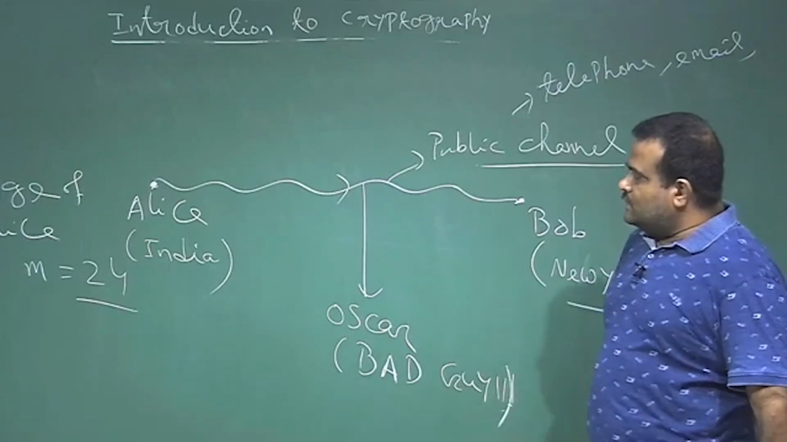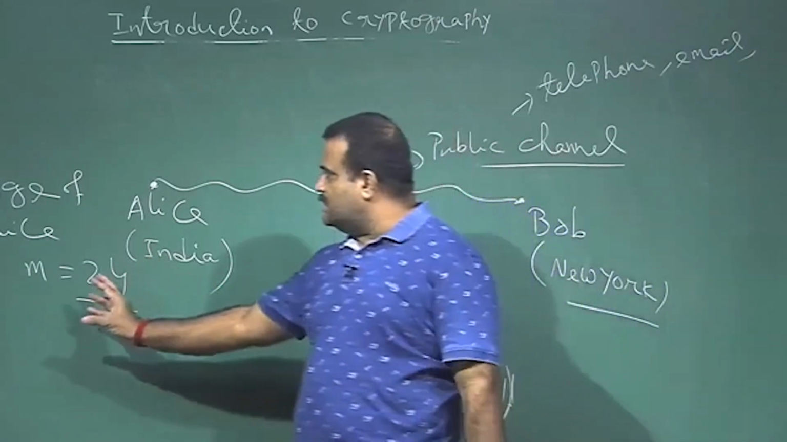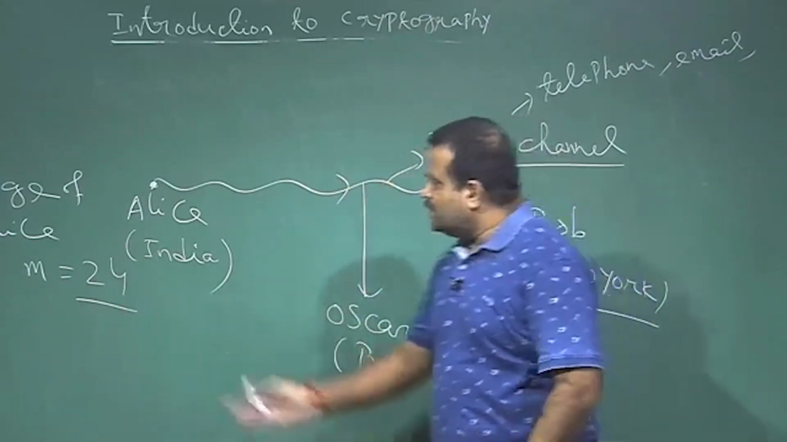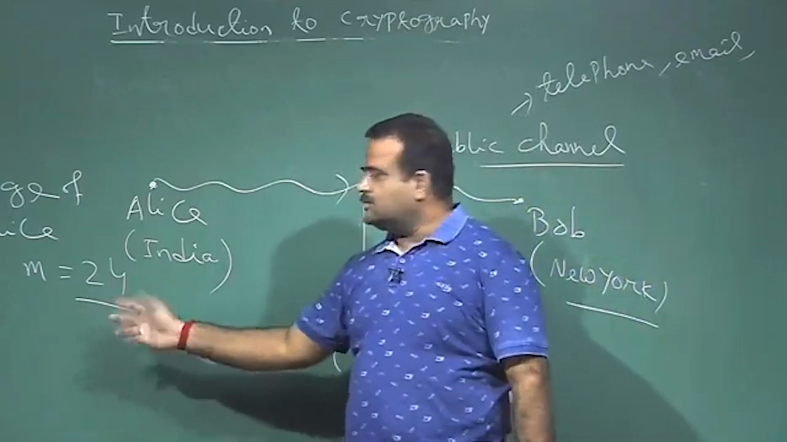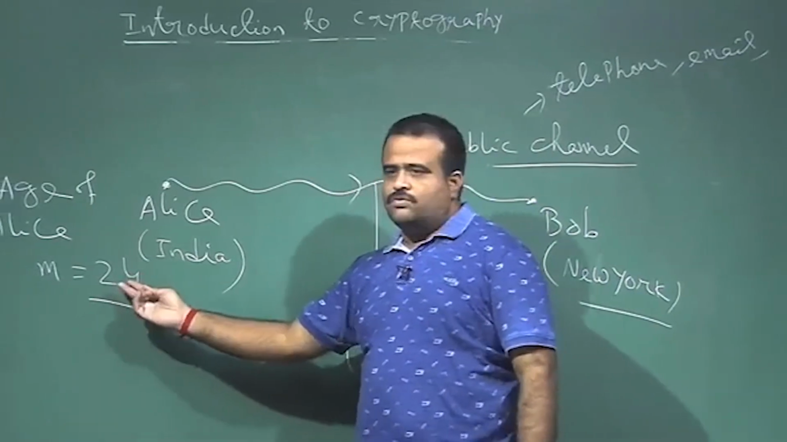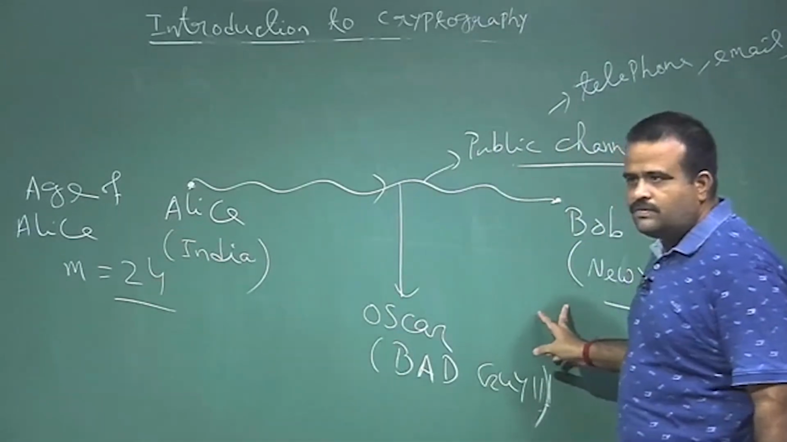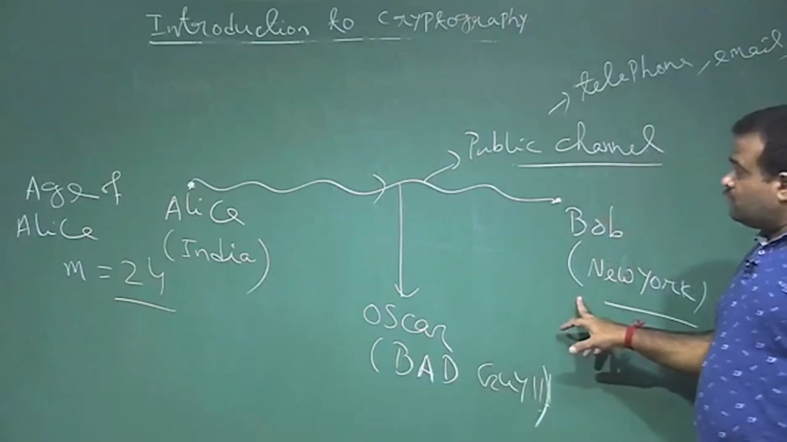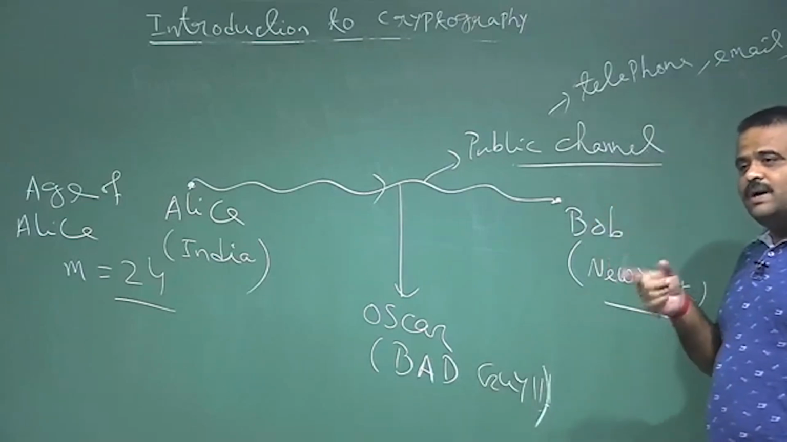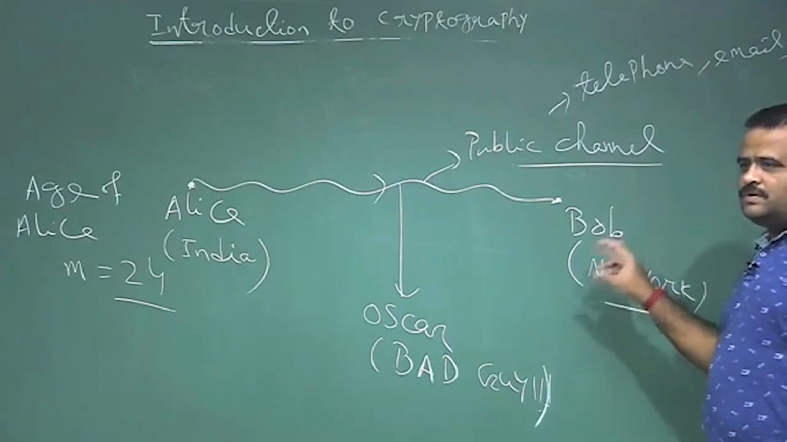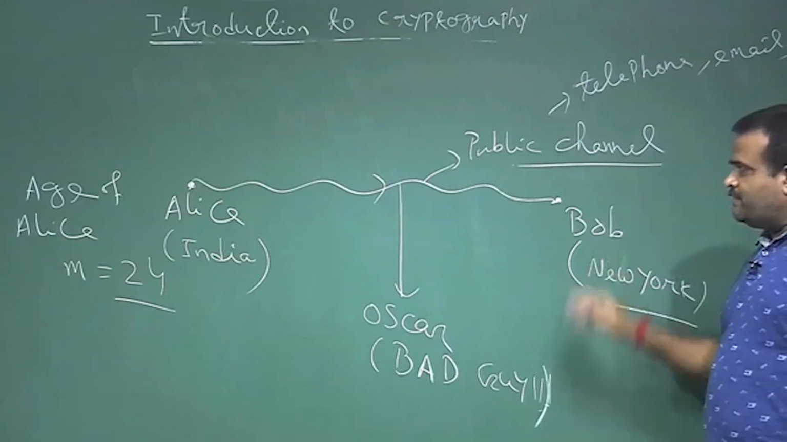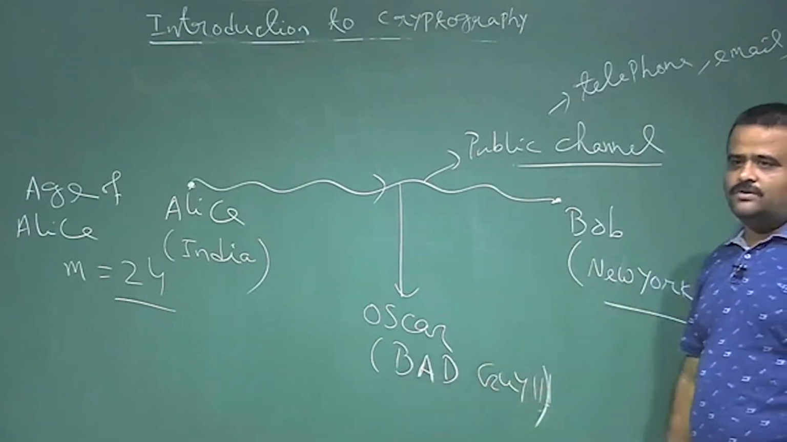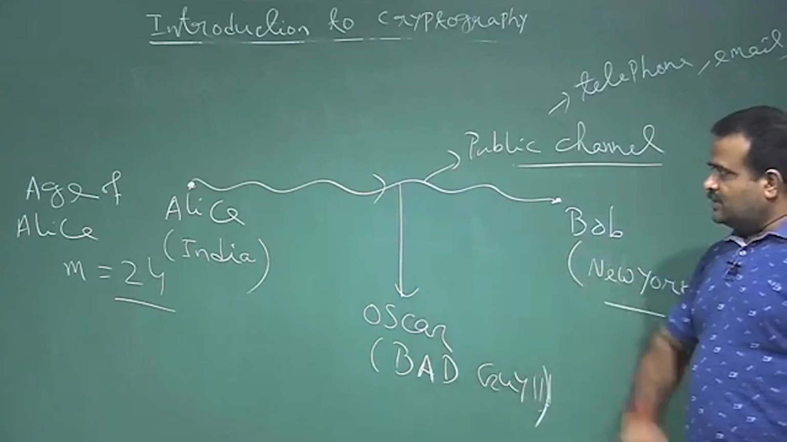Now what can Alice do? Alice can do something on the plain text, which is called the message. I will come to that. Alice can reverse it: 24 becomes 42, and Alice sends 42 to Bob. Upon receiving 42, Bob has to get back 24, so Bob has to know what Alice did. Bob has to reverse 42 to get back 24. But if Oscar knows that they just reverse it, then Oscar will also be able to get Alice's original age, which is 24.